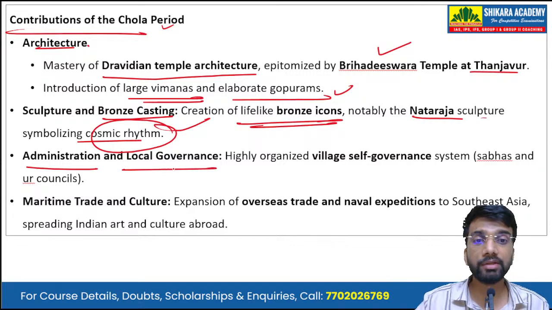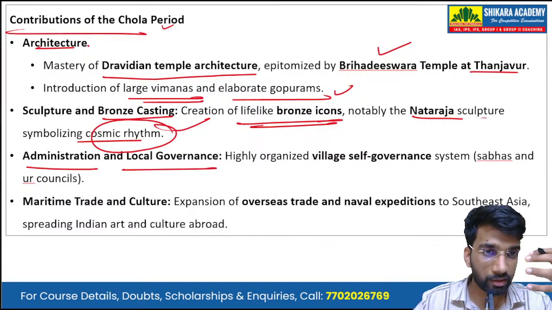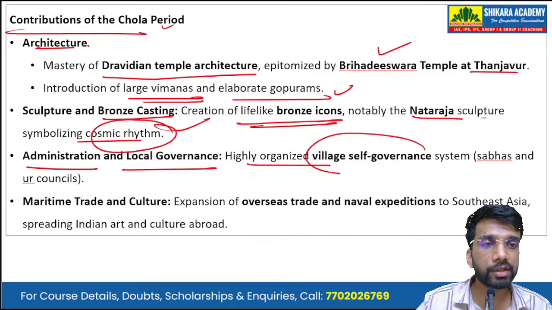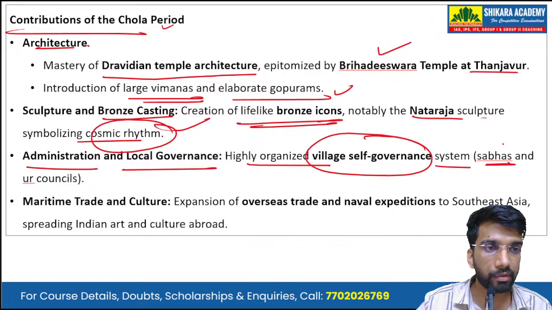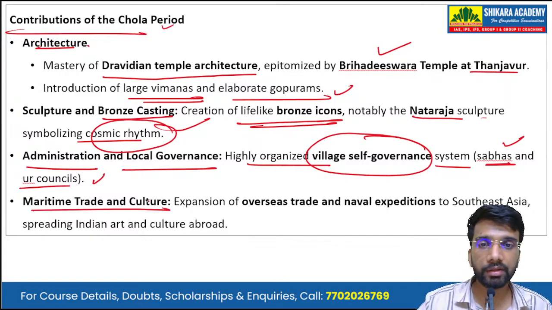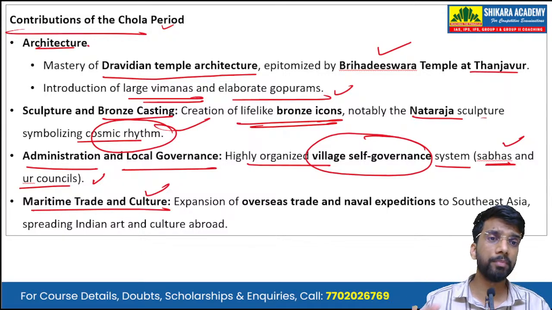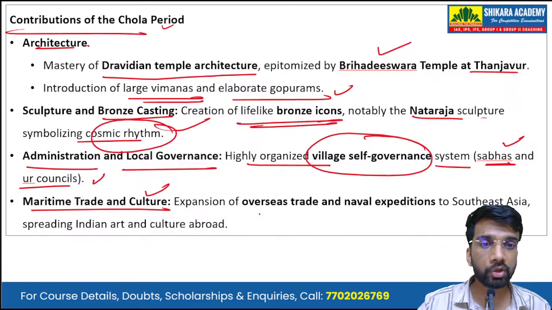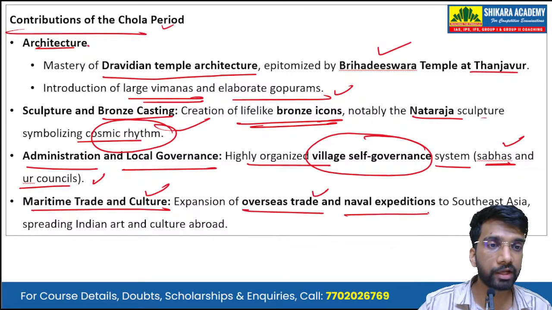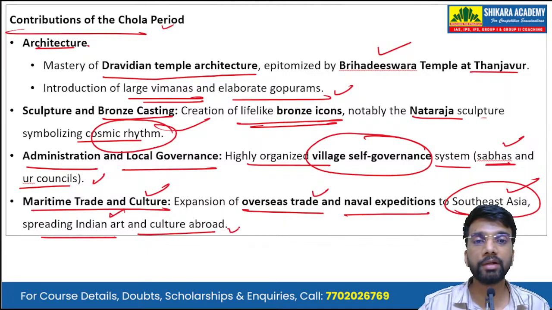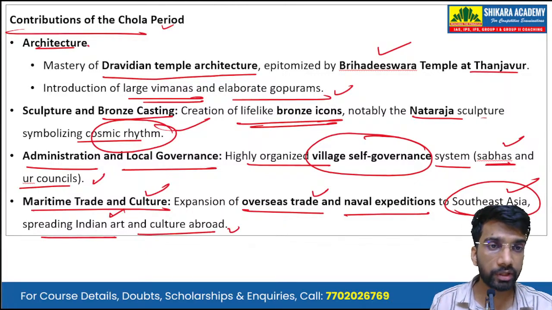Then administration and local governance, because the Cholas had a command over local administration as well. So there was a highly organized village self-governance system run by sabhas and the Ur councils. Then there was maritime trade and culture, because the Cholas were a maritime power. So there was expansion of overseas trade and naval expeditions in the entire Southeast Asia, spreading Indian art and culture abroad, particularly in these Southeast Asian countries.